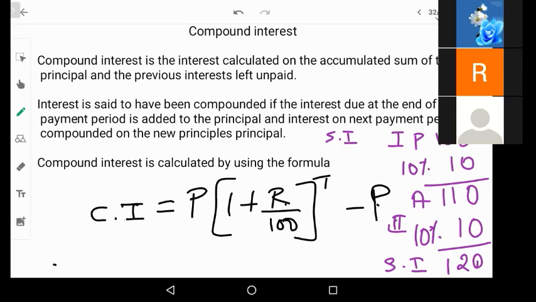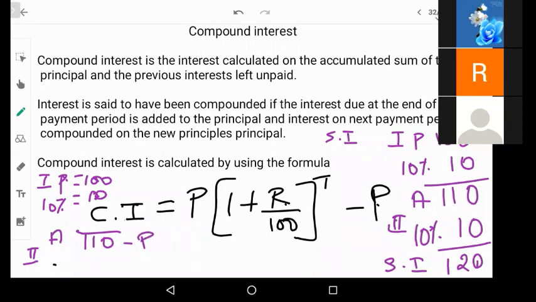Now coming to compound interest, for the first year, if the principal was 100 rupees and the percentage of interest was 10, which means 10 rupees. So the total is 110. Now for the second year, this amount will become the principal. So for the second year, we will be calculating 10% on this 110.